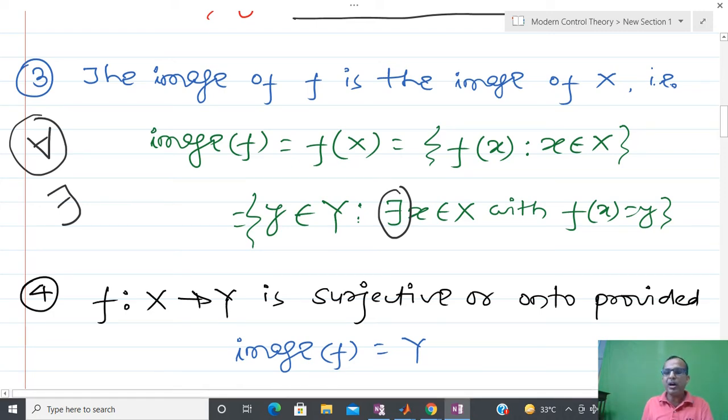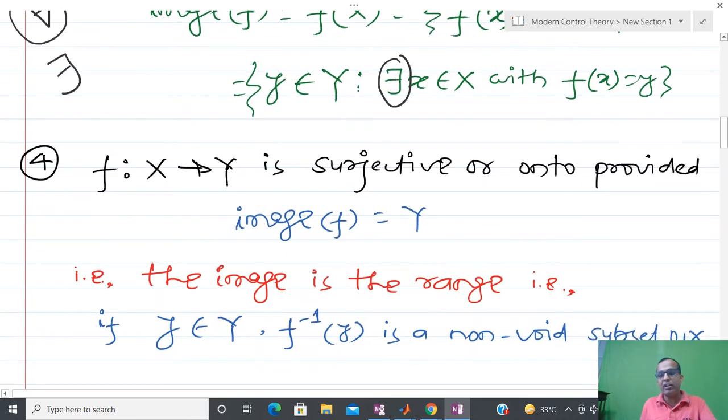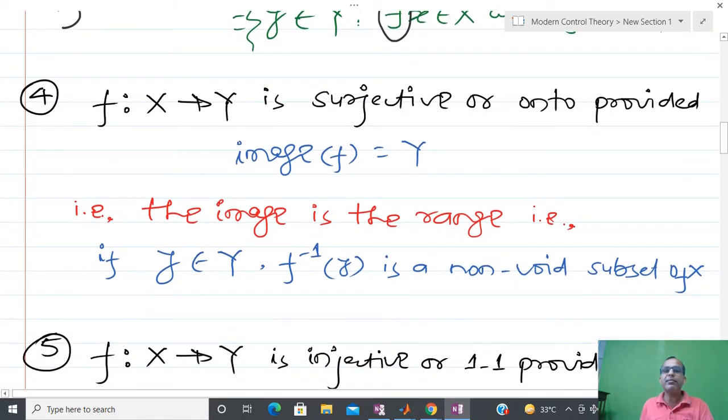Now another thing that you might have learned during your 10 plus 2: whenever I have some function, it has some property, and sometimes we say that it is surjective, injective or bijective. I am just going to revise, because I know you are already well aware of this terminology. Whenever we talk about surjective or onto, we are saying that the image is the range. It means that y belongs to Y, because I have a function from X to Y.